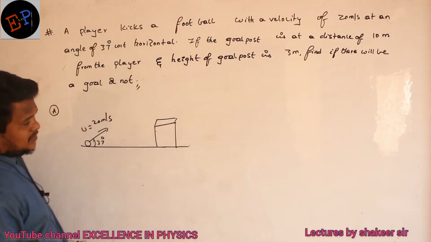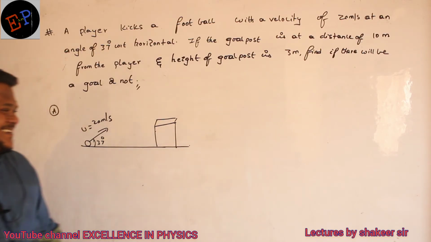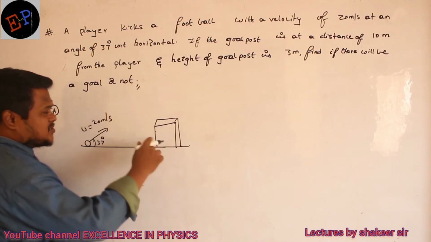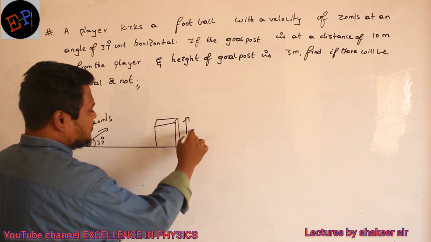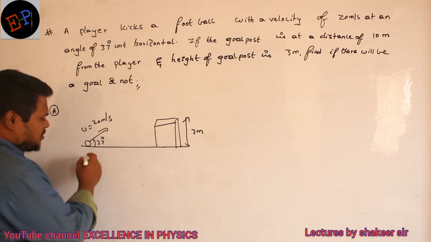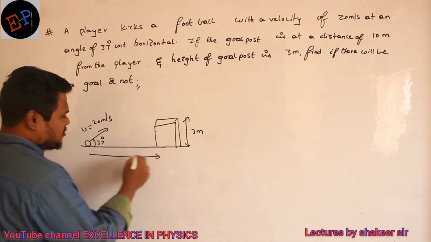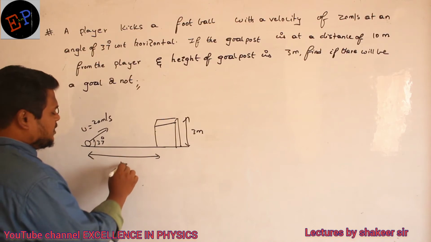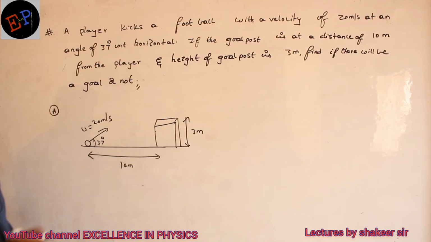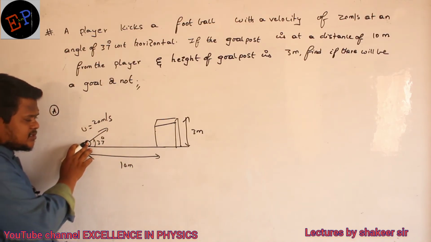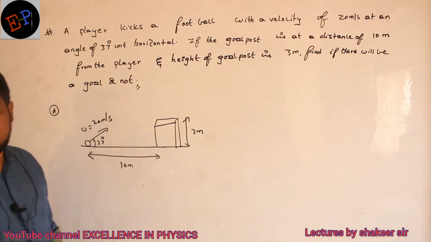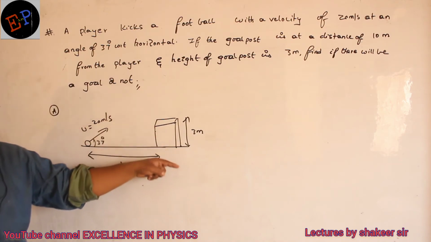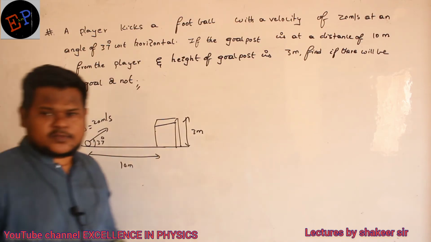What is the height of the goal post given? The height of the goal post given is 3 meters. And from the point of kicking this football, the goal post is present at a distance of 10 meters. Clear? Then you are supposed to calculate whether a goal will be there or not. What is meant by a goal being there or not? Whether this ball enters into this goal or not. That is what you are supposed to calculate.